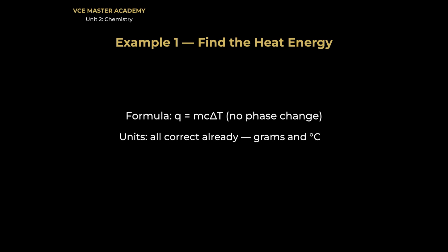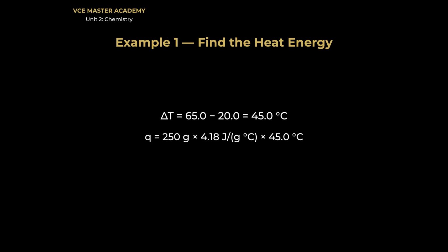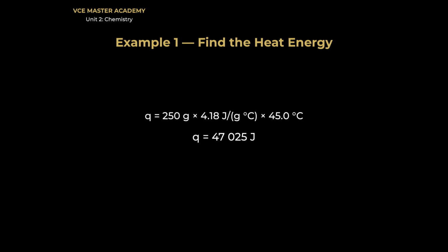Step 4. Check the units. Mass is already in grams, temperature's in degrees, nothing to convert. Lovely. First find delta T, final minus initial. 65 minus 20. That's 45 degrees. Now substitute with every unit shown. 250 grams times 4.18 times 45. Multiply it out.